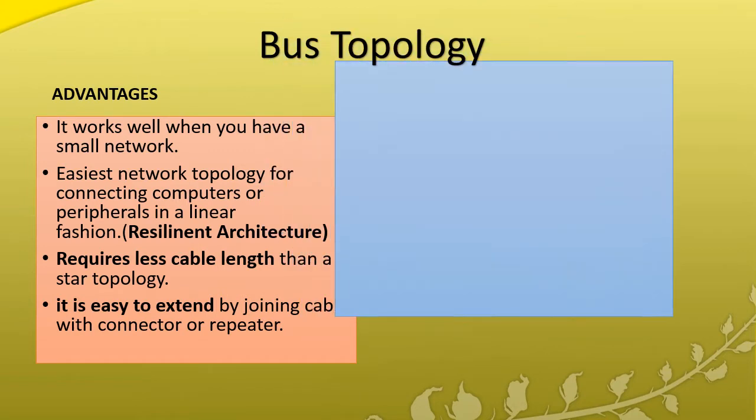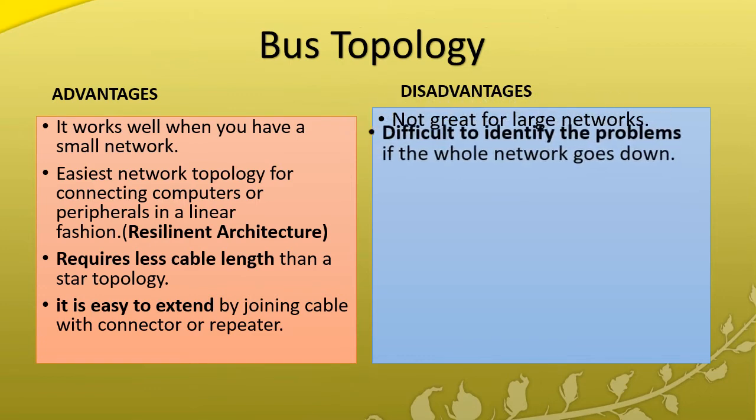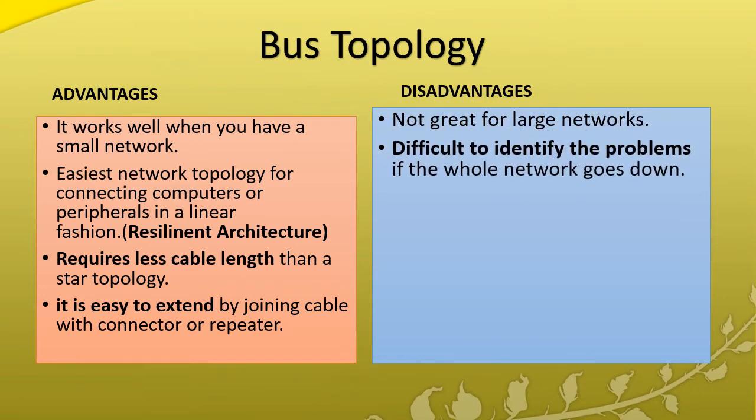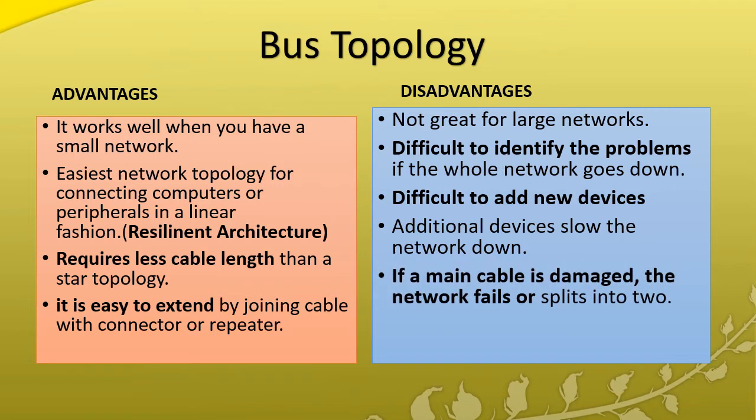And drawbacks: it's not suitable for a large network, and if the network fails, it is very difficult to identify where the problem occurs. Identification is very difficult, and adding new devices is also difficult. If we add devices, it slows down the network, and if the main backbone cable is damaged, then the entire network will fail or split into two. Reconnection is also difficult.